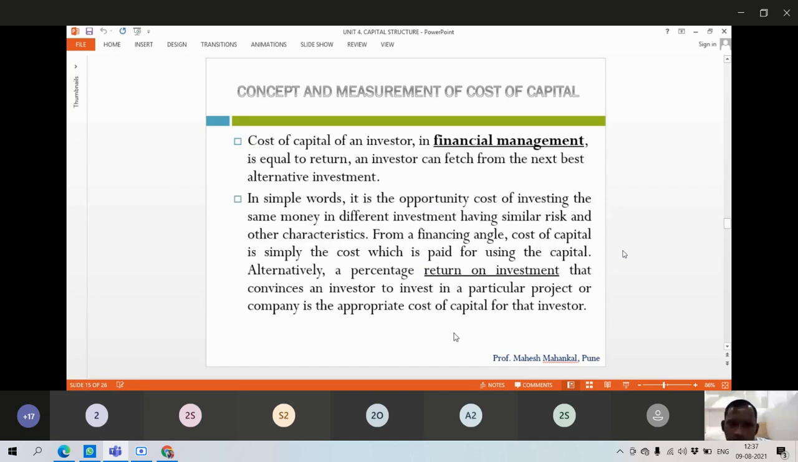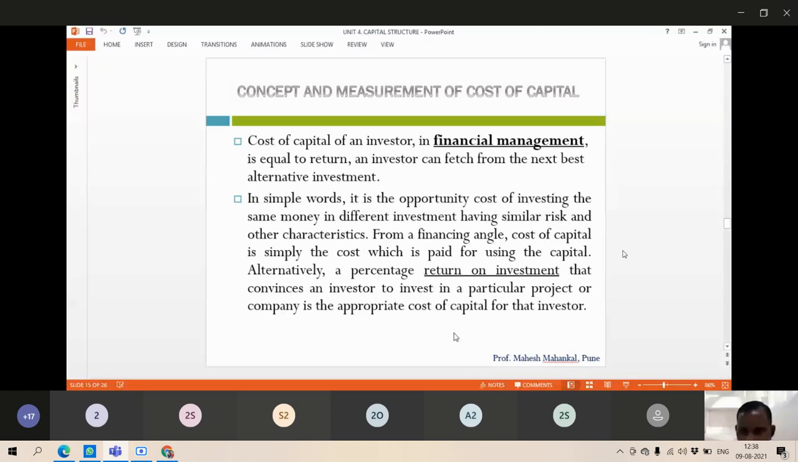How do we measure the cost of capital? Cost of capital of an investor in financial management is equal to return. How much return are we going to expect from our particular investment? Like every year the company is giving 9%, 10%, 11% rate of dividend to equity shareholders. Equity shareholders will accept 10% returns that we are going to get from our investment.